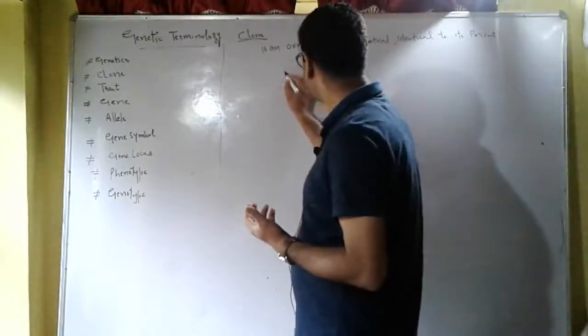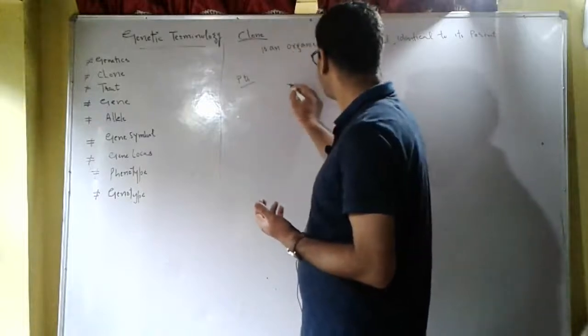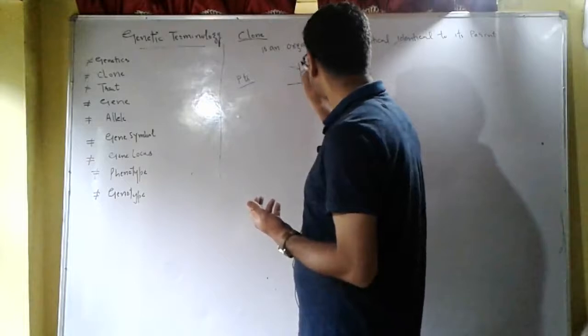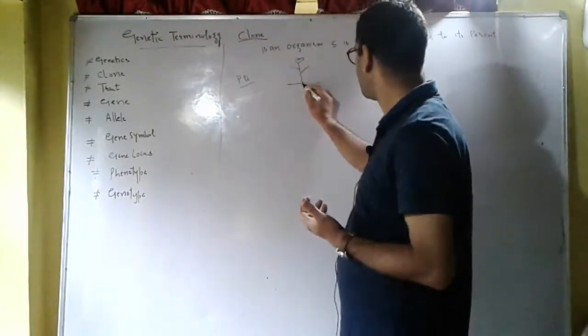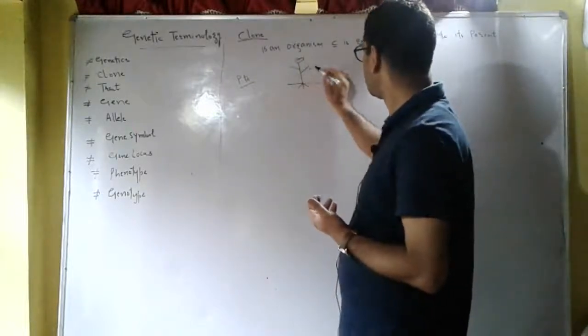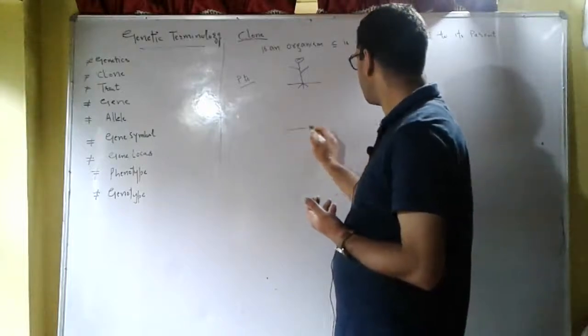For example, in case of plants, we have this type of plant. So what would be its clones? They would be all identical.